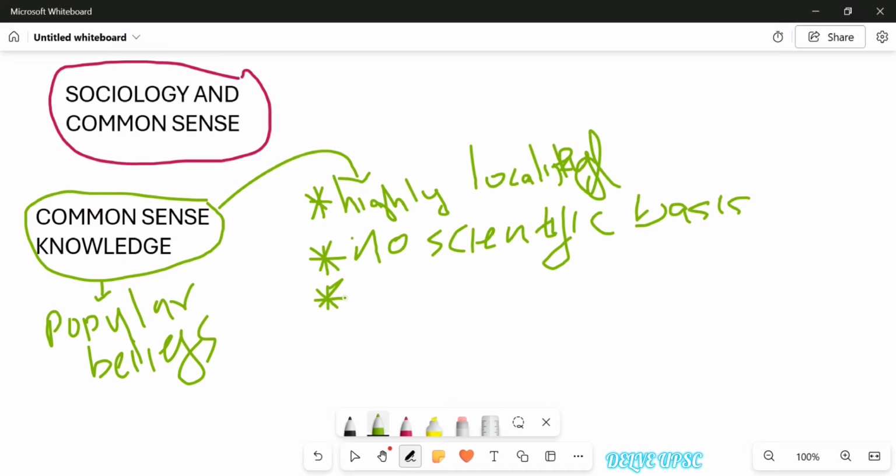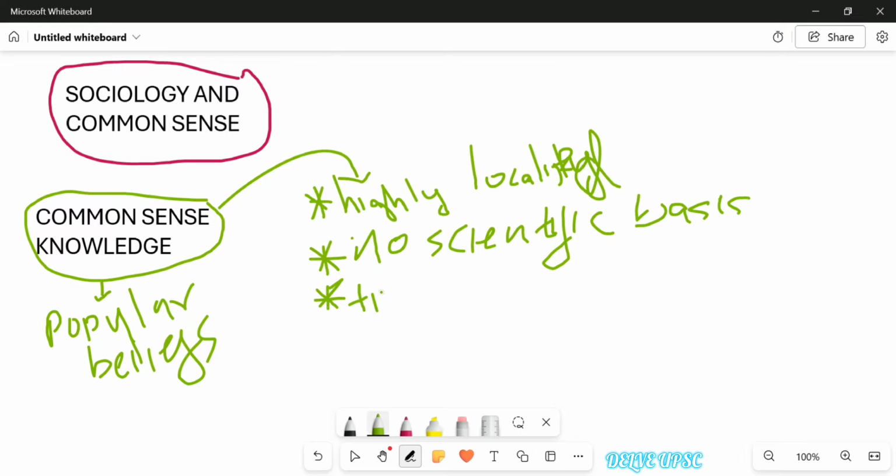Let's take the case of natural sciences like physics and chemistry. You can find many laws, right? We have the law of gravity, we have Newton's laws of motion. These laws exist throughout time, right? They are independent of time. These laws have applicability across the universe and across time. But common sense knowledge is not like that. It is time dependent.